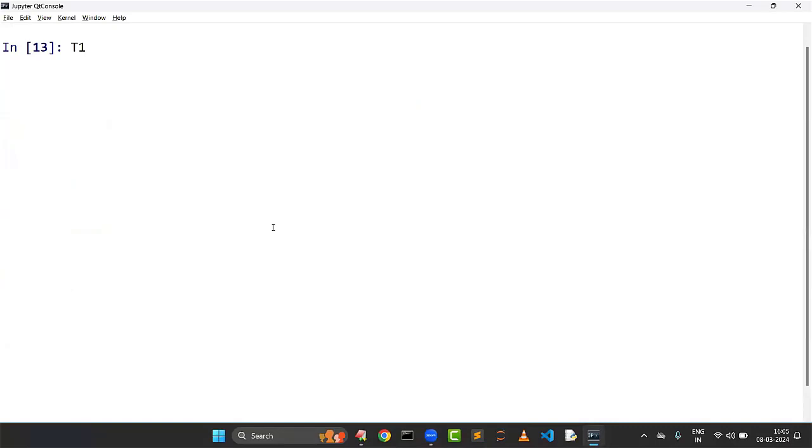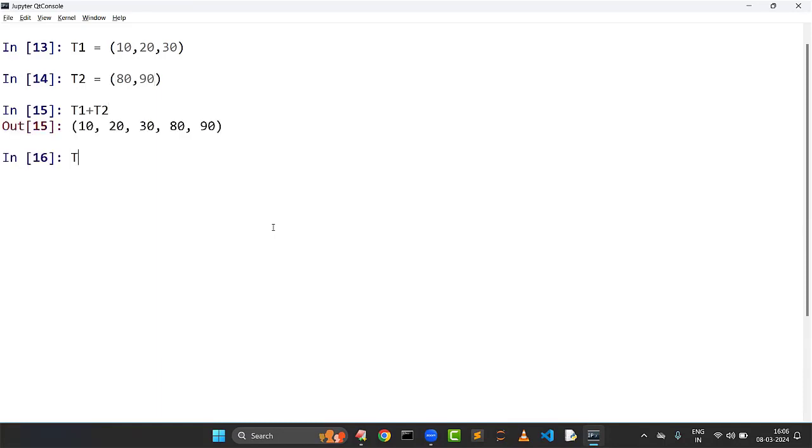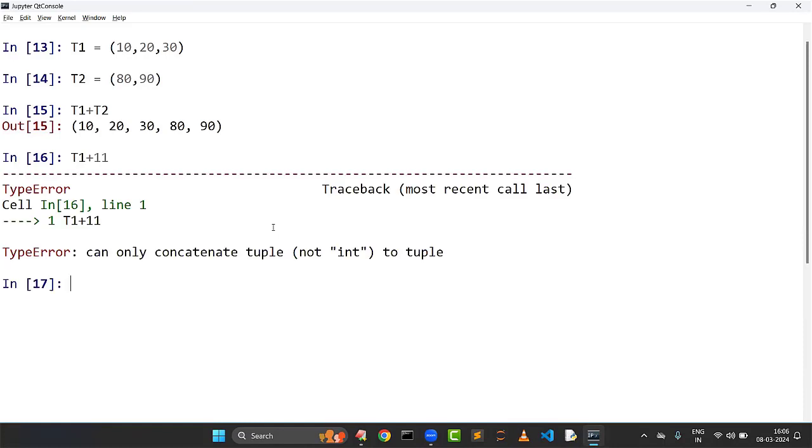If you take T1 equal to 10, 20, 30, and T2 equal to 80 and 90, can I do T1 plus T2? Happily we can. Can I take T1 plus 11? No. For a concatenation operation, both arguments must be of tuple type. Otherwise, we will get an error.